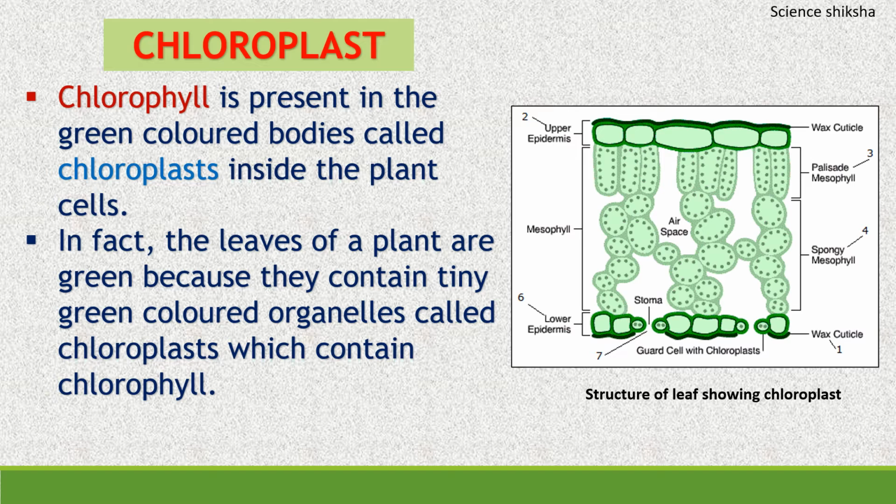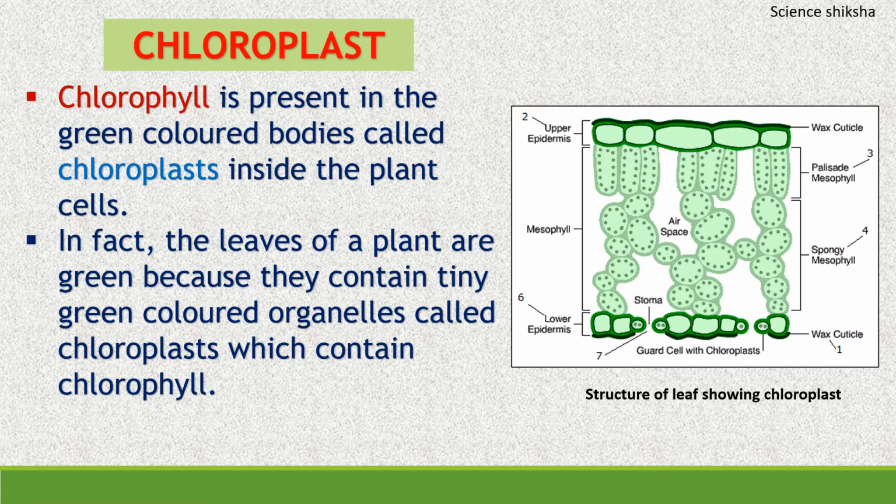Now look at the lower epidermis, that is the sixth point here. There is a stoma, the tiny pore present in the lower epidermis, which helps in the gaseous exchange as well as the exchange of water during photosynthesis as well as during respiration.